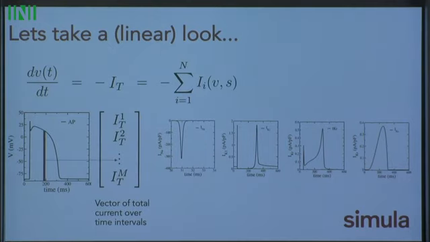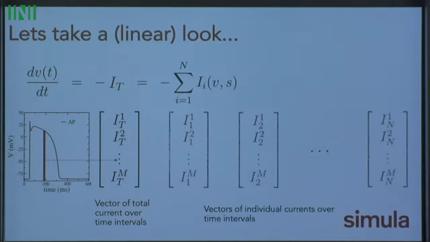We build this up by stepping through the simulation and binning the current over time. And we can do the same thing with our individual currents in our model. So we have this linear combination of currents that add up to our total current. And if this total current changes, then we should be able to see changes in our action potential. So can we look for combinations that are going to be visible and not visible?